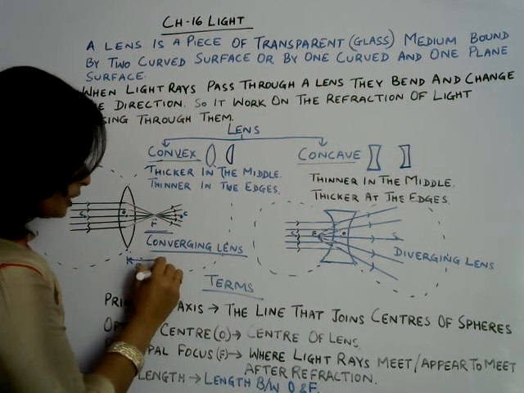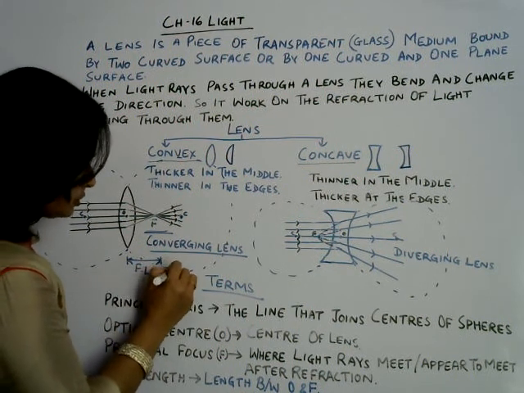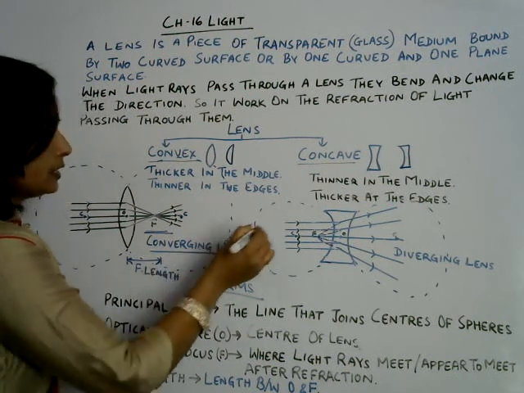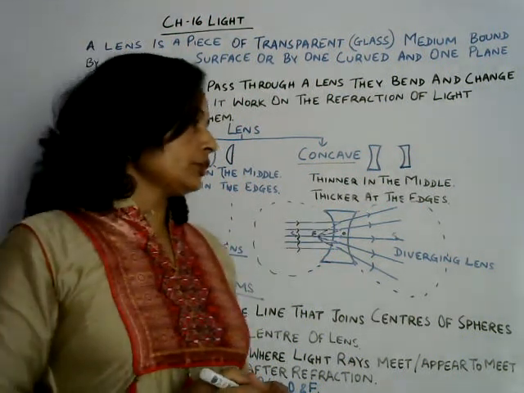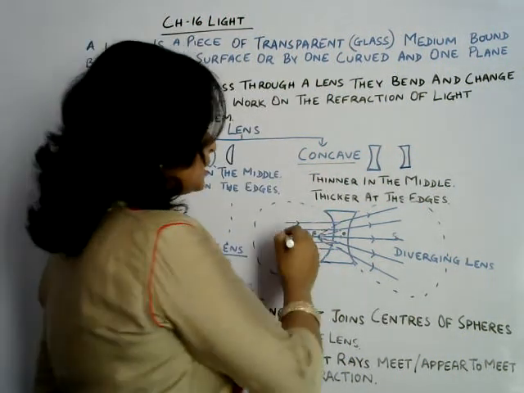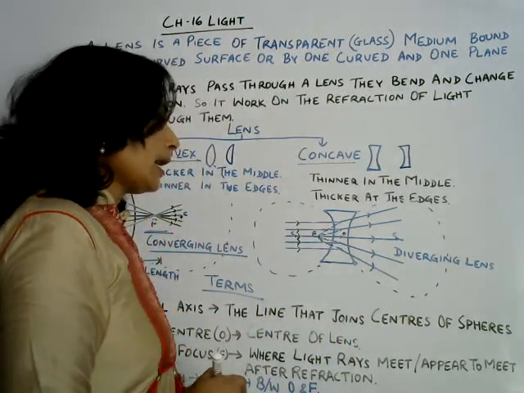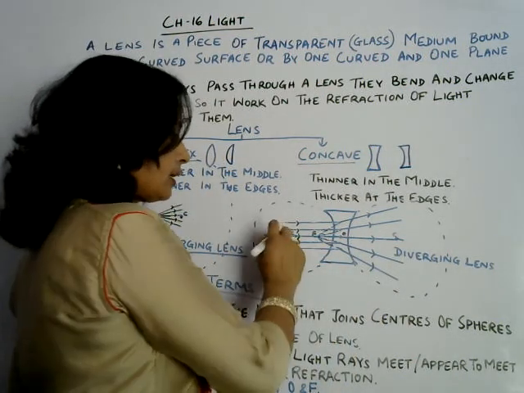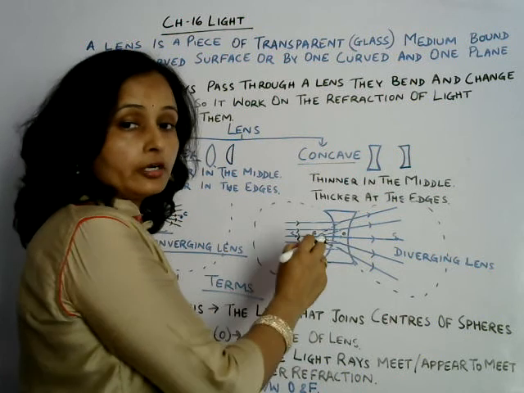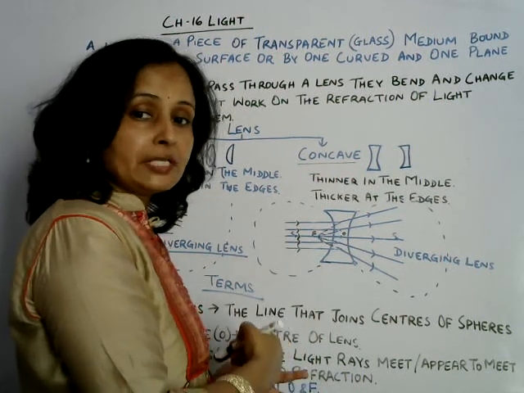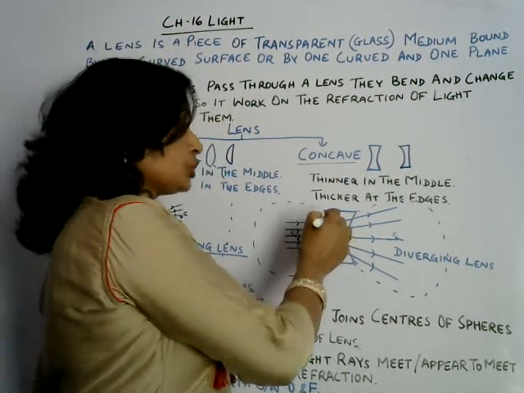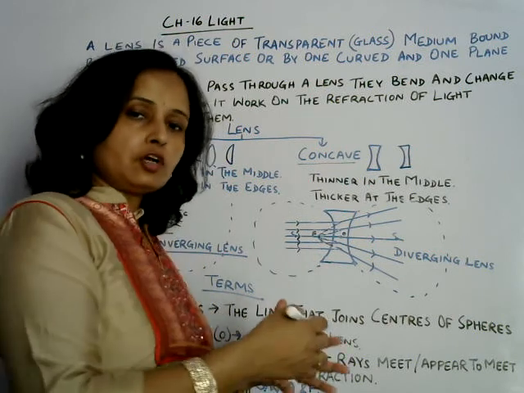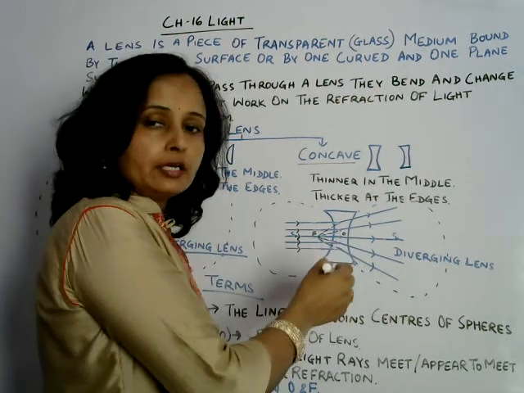Okay. Now let us discuss concave lens. In concave lens as well, there is a principal axis, and few light rays are falling on the lens parallel to the principal axis. Those light rays will also refract from this concave lens.